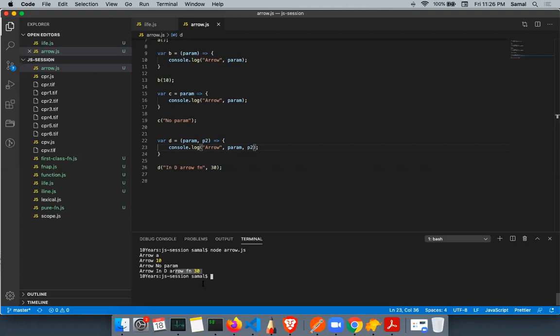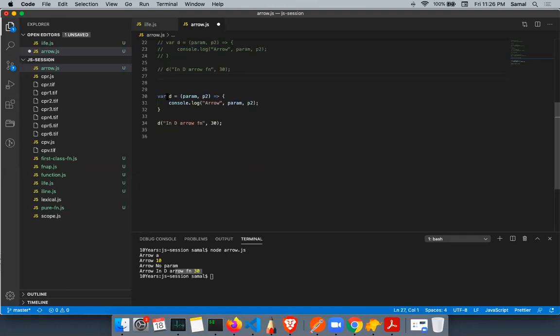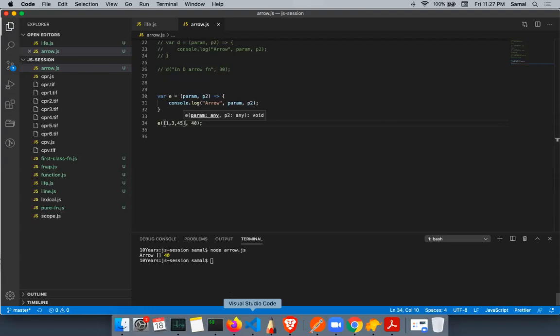Same way, just like I passed this, I can pass a non-primitive as well. Just comment this out. I can pass a non-primitive as well, so I'll say E, and here the first parameter is an empty array, and we will say 30. I printed it there, I will pass the value. Now if I pass 1, 2, 3, it will receive the value as an array.